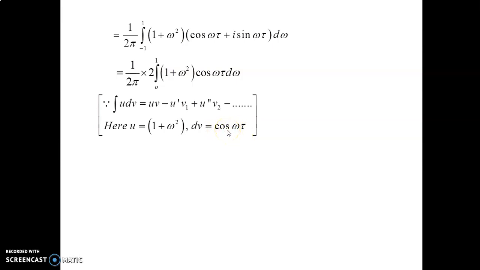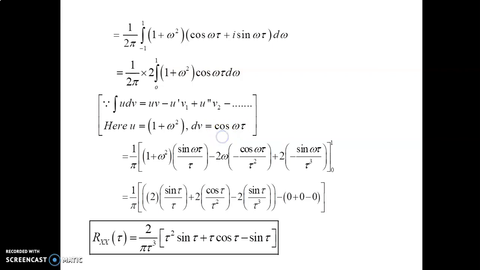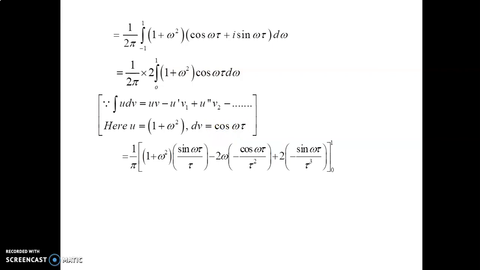Using this formula, we get 1 divided by pi, cancelling this 2.